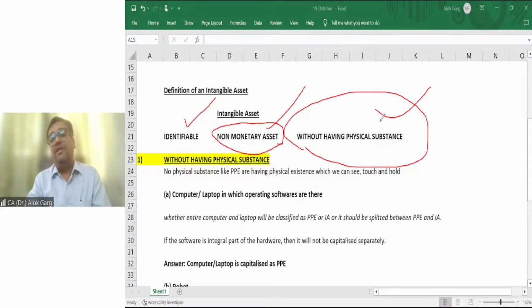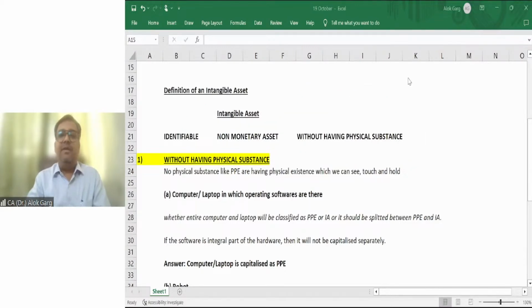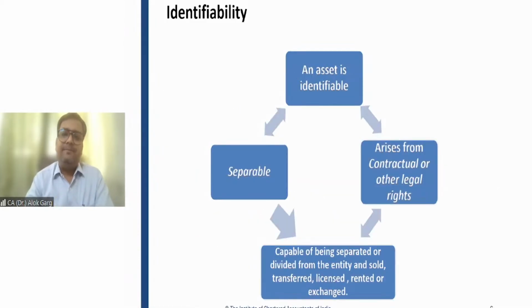Now let's understand what is meant by identifiable. What is meant by identifiable according to you? What could be identifiable? Friends, identifiable means an asset is considered identifiable if either it is separable or arises from contractual or other legal rights. I'll take some examples, then you will be able to understand.